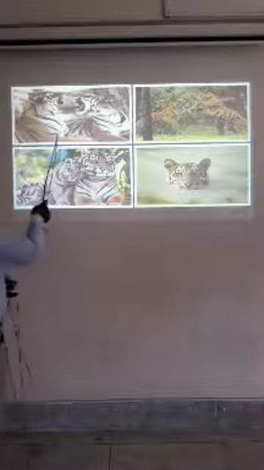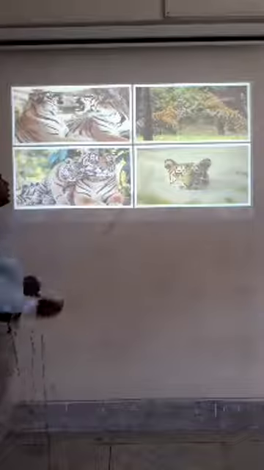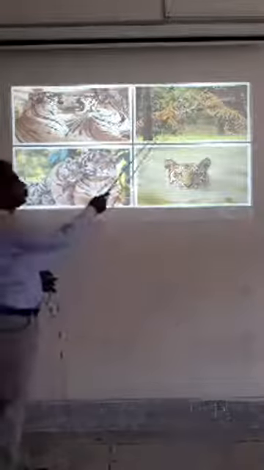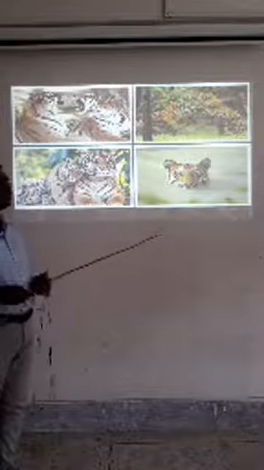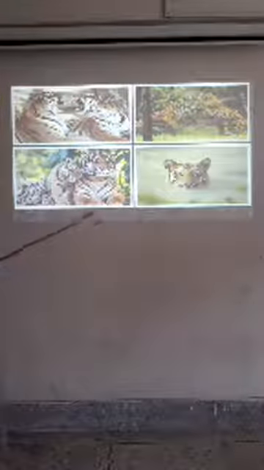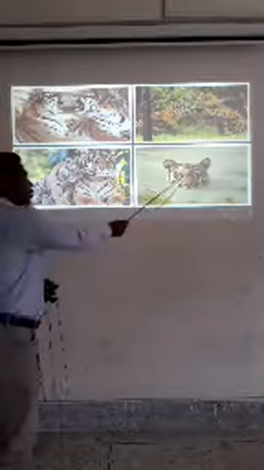Another four pictures you can see. They are playing. Two tigers are playing. There you can see another two tigers are playing. Here a mother and a child. A mother and child is taking rest there. And there you can see a tiger is crossing the river or Bay of Bengal or any type of waters.